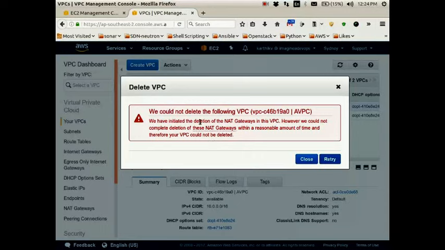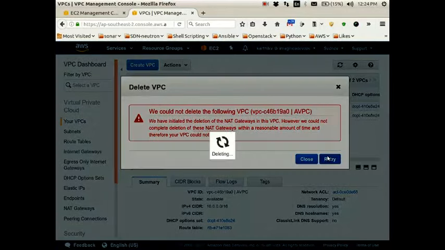So it is saying that we have initiated the deletion of NAT gateways in this VPC, however we cannot complete the deletion. We try. So today we will also see what is NAT gateway.